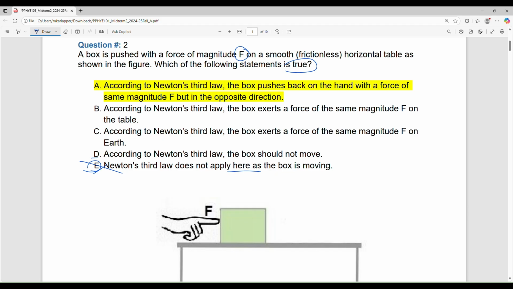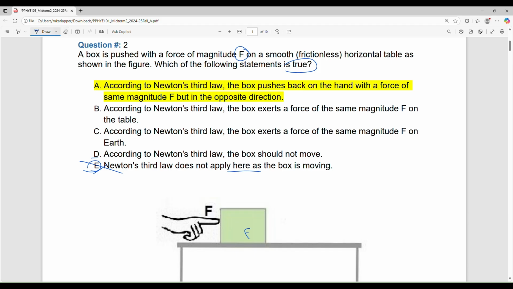This is one of the wrong ideas you have. You say, oh, one force is to the right, the other force is to the left. They are equal in magnitude, so they should cancel. What you are getting wrong here is that one force is on the finger, the other force is on the box. For the box, there is a net force. You cannot say there is a force F on the box and a negative force F on the box. No, it is not on the box. It is on the person, on the hand, right?